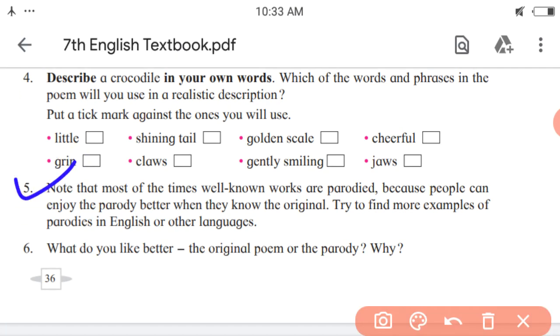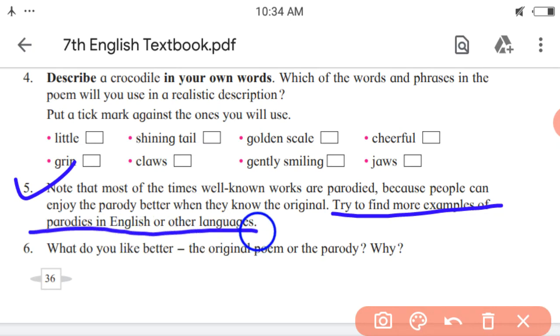Fifth activity: note that most of the time well known works are parodied because people can enjoy the parody better when they know the original. Try to find more examples of parodies in English or other languages. For this purpose you can browse on the internet to write about such poems or parodies.